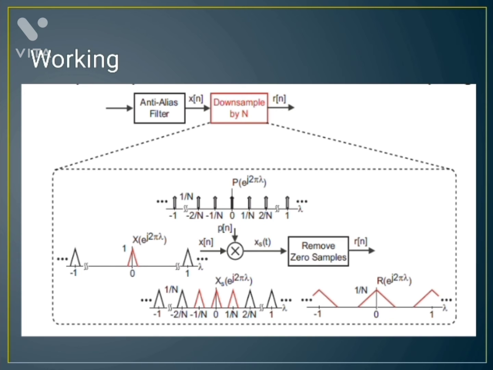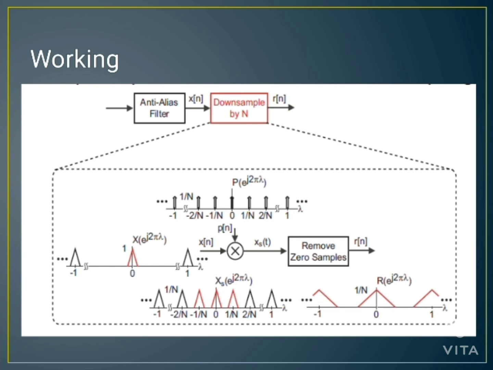Now the downsampler working is explained. We are taking the input signal x of n and multiplying it by p of n, and then we get the input signal, where we are taking samples from -1 to 1, and we are taking n to be 3.